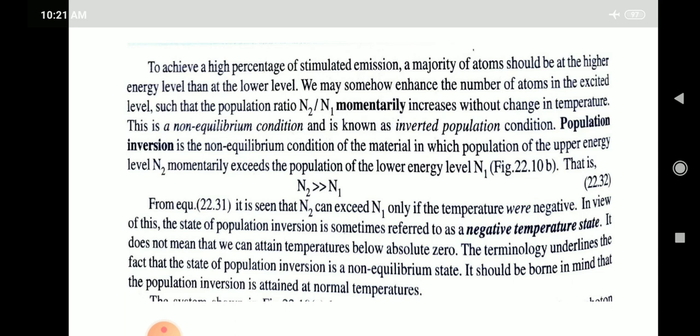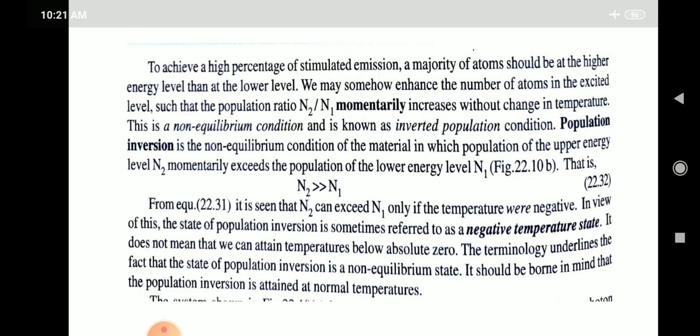To achieve a high percentage of stimulated emission, a majority of the atoms should be at the higher energy level than the lower energy level. We may somehow enhance the number of atoms in the excited level such that the population ratio N2 upon N1 momentarily increases without change in the temperature. This is a non-equilibrium condition and is known as inverted population condition or population inversion.